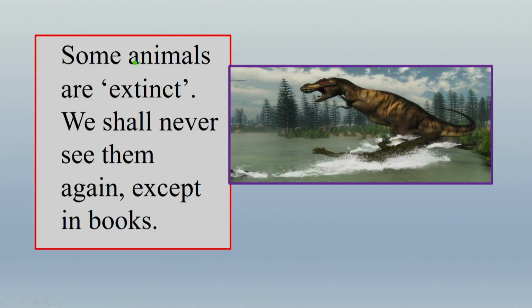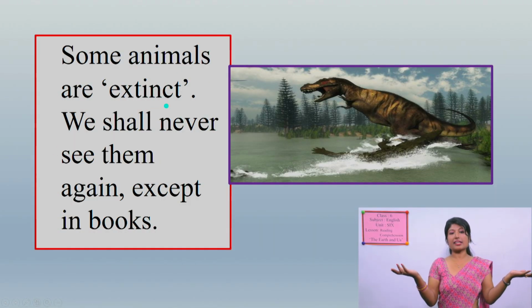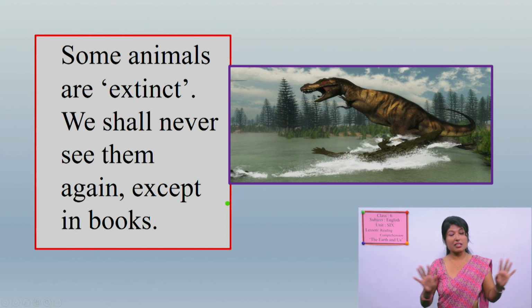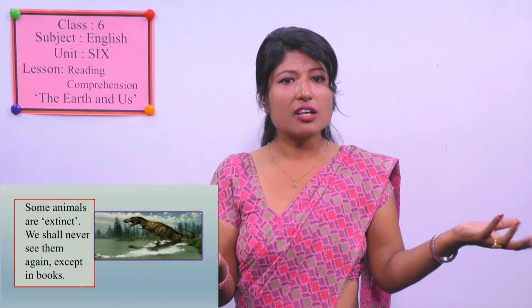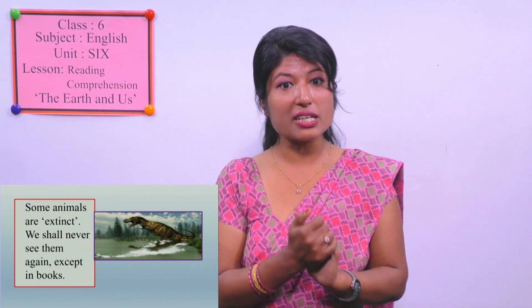Okay, let's move further. Some animals are extinct, disappeared. Extinct means disappeared. They live no longer on the earth. So we shall never see them again except in books. In the books only we see them. Now we cannot see them in real life. They are extinct because of human activity.